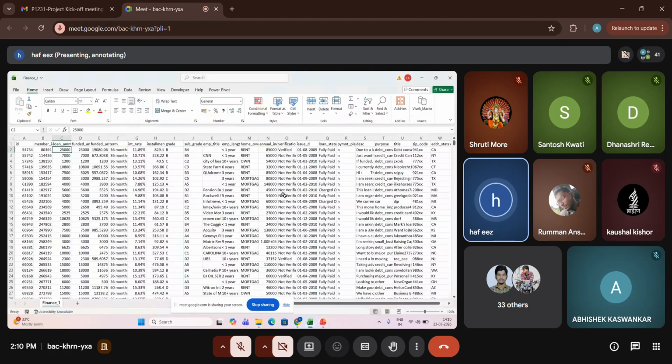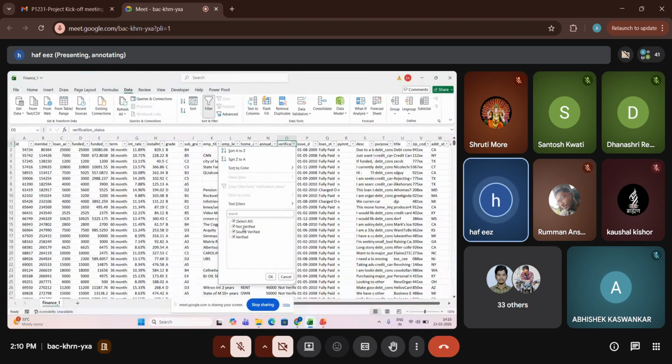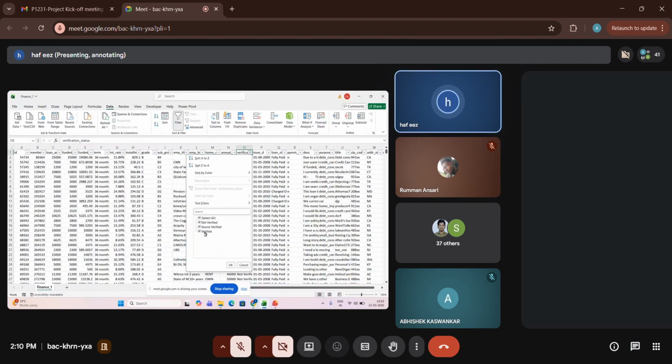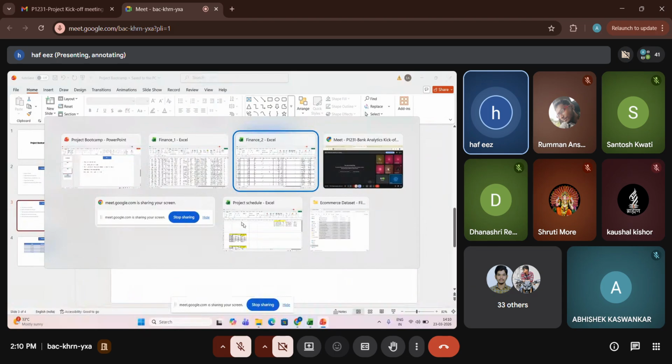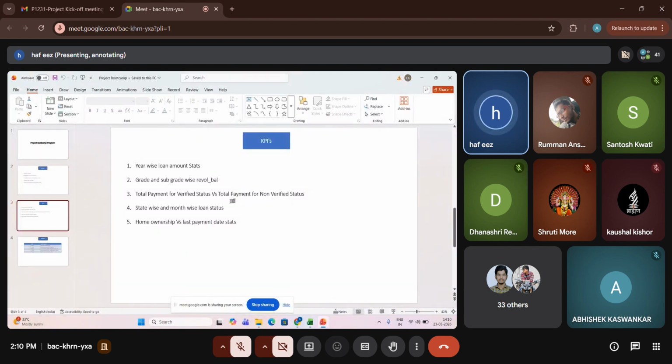Now coming to the next one: total payment for verified status and total payment for non-verified. In Finance 1, we have verification status in the O column. There are three options: not verified, source verified, and verified. We are not looking for source verified. We are comparing based on verified and not verified. So what is the payment amount for verified and not verified? The payment amount is in the other table, as total payment in the O column. Am I clear with the third requirement?